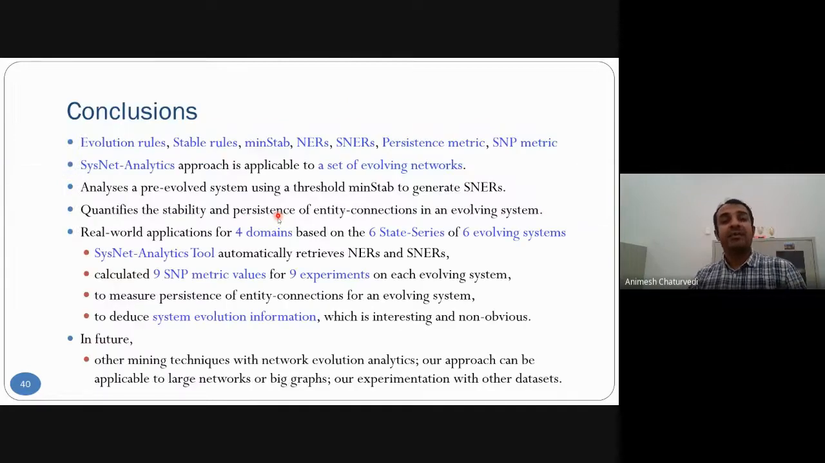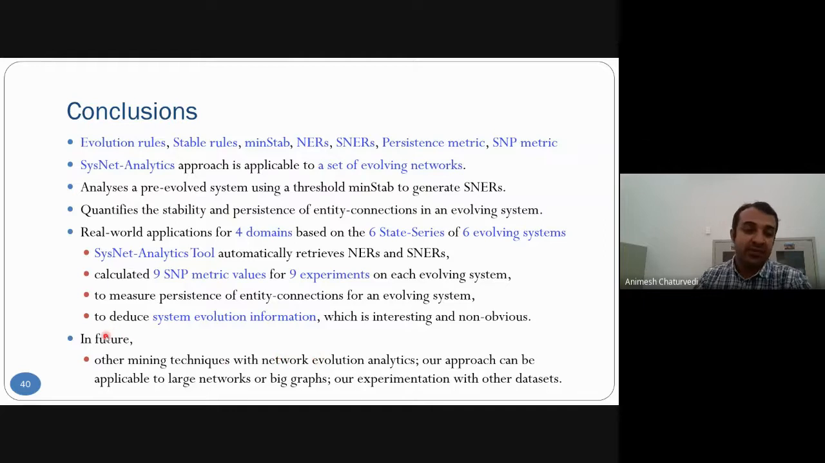In conclusion, we defined all these things and proposed an algorithm that can be applied to evolving networks. We proposed thresholds, minimum stability, and a persistence matrix for the entity connections we find. We studied four domains across six evolving systems, six state series, and retrieved NER. We have done nine experiments and generated system evolution information in terms of stable NER, which is interesting and non-obvious.